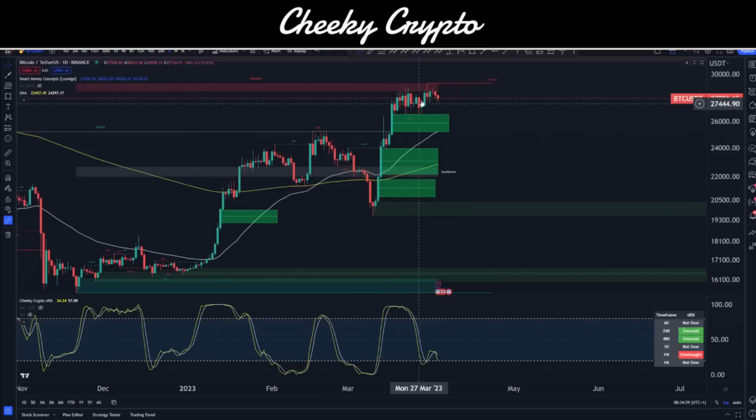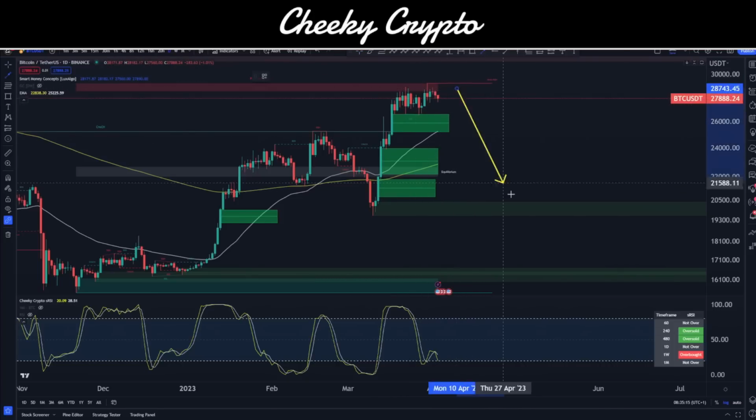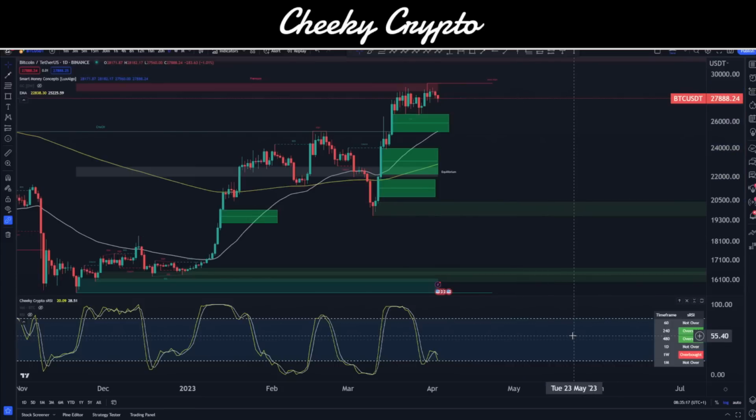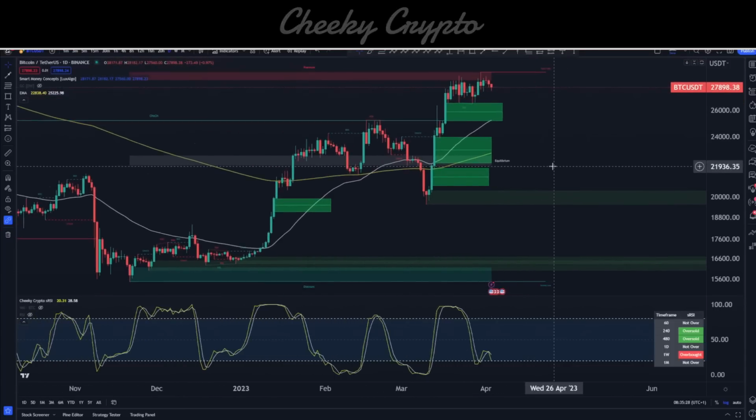Grabbing Bitcoin and pushing the price of Bitcoin to the upper side, creating FOMO from retail investors, and then selling the same Bitcoin to the retail investors at a premium price, grabbing the additional liquidity whilst also simultaneously flooding the ecosystem with excess Bitcoin. Because as soon as that demand dries up, where's the price of Bitcoin going to go? It's going to come down. So essentially, that's where I feel with this one. I think that these gaps will all get filled out at some point, and we will see negative price action for BTC. It's just a matter of being patient and waiting for that to play out.